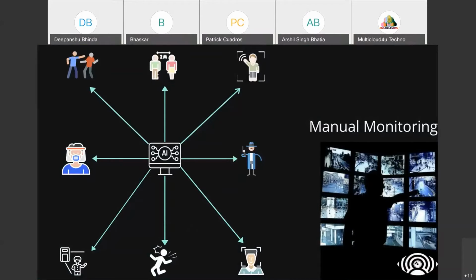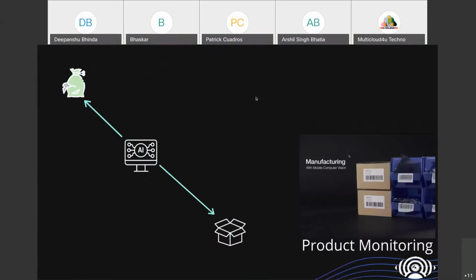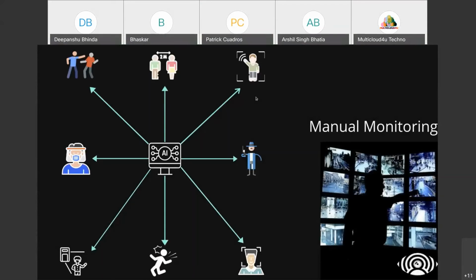Hello. Am I audible? Just tell me about that. Yes, hello, you're audible. Okay. So from here I will take over. So first is manual monitoring. As Dipanshu has already discussed, if there is a fluctuation in between, just let me know about the network issue.